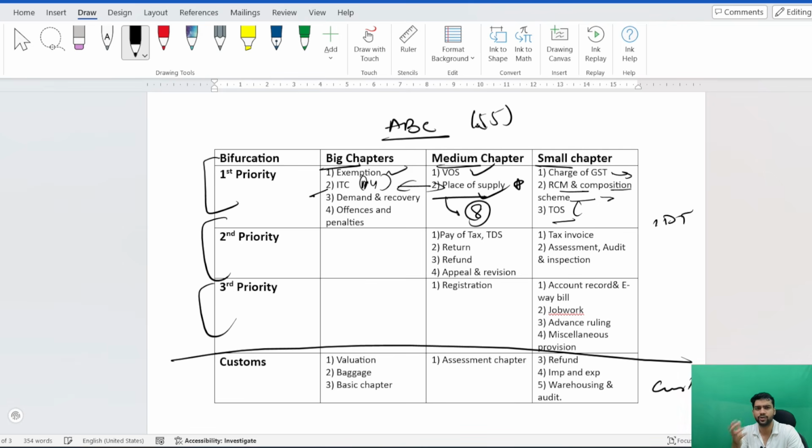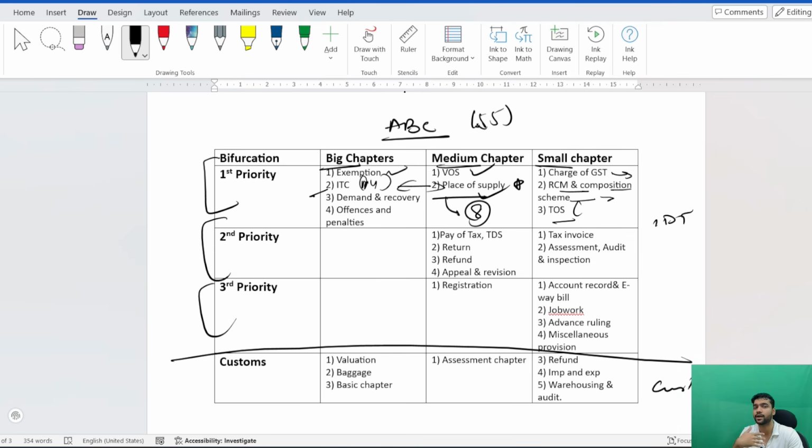Now, the time of supply chapter is a one-pager or two-page chapter mostly. Just do that unique thing, like if the rates change, that concept you should have a good grip on, otherwise the chapter is very easy. So I bifurcated the important part of ITC, the first chapter till ITC. There are only 2 big chapters, exemption and ITC, which is the biggest one. Other than that, value of supply and place of supply. Place of supply is still a small or medium, middle-ish chapter. Value of supply is a lengthy chapter. But other than that, the entire first part only has 2 big chapters.